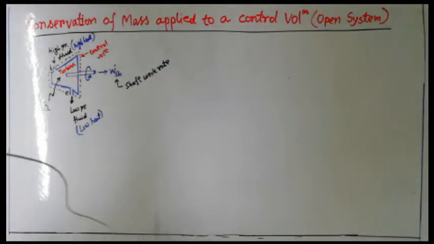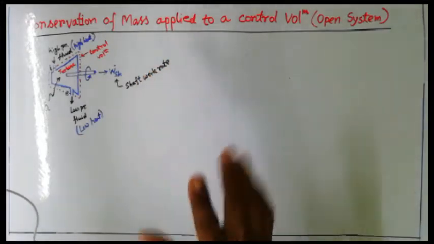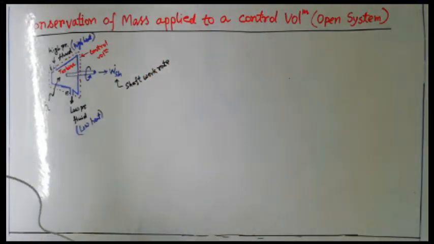Conservation of mass: we know from our childhood knowledge that mass remains constant before and after the process. It is indivisible, that means it is indestructible. Before and after the change, the conservation of mass is always maintained in every case. So here in this particular control volume, we are going to see how that conservation of mass is applied.